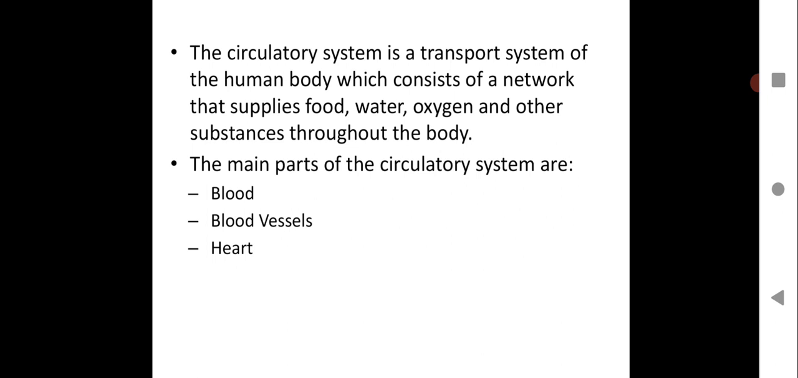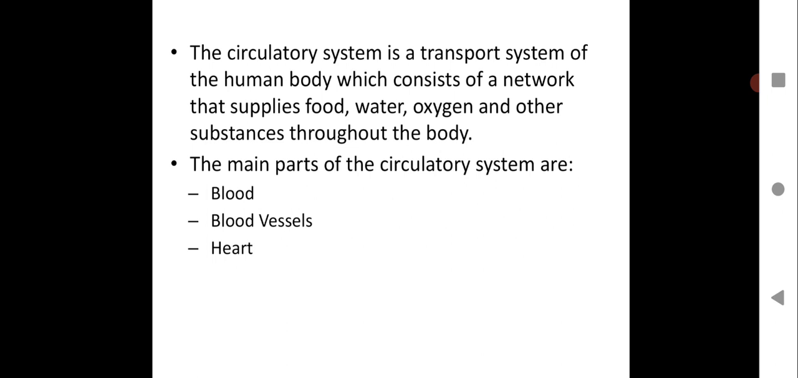The main parts of the circulatory system are blood vessels and heart. These are the three very important parts of the human circulatory system. So majorly in this chapter we are going to deal with the transportation system in humans, the working of the heart, and all the other important aspects of the circulatory system. So please take down the main parts of the circulatory system: blood vessels and heart.